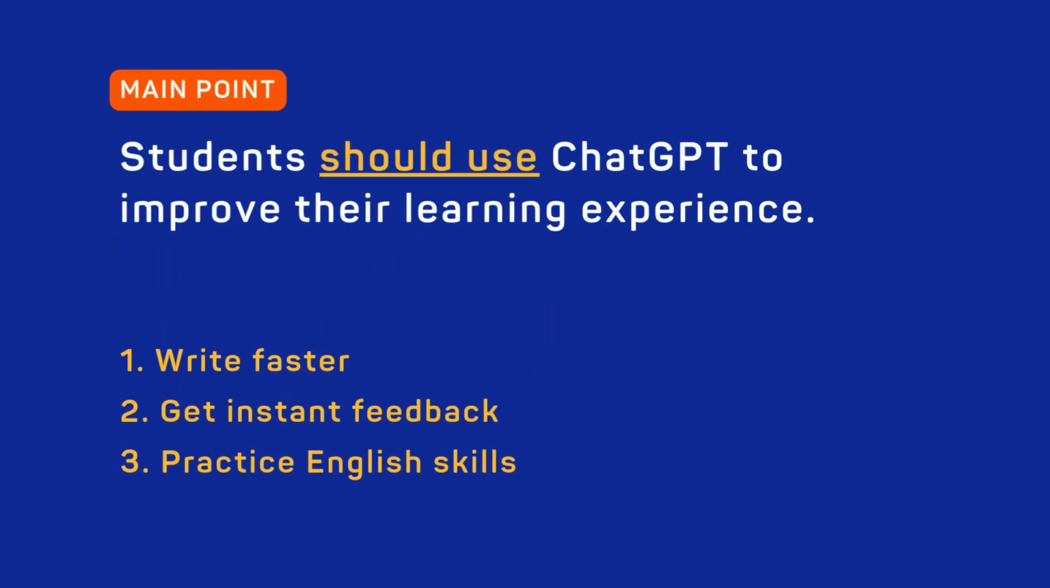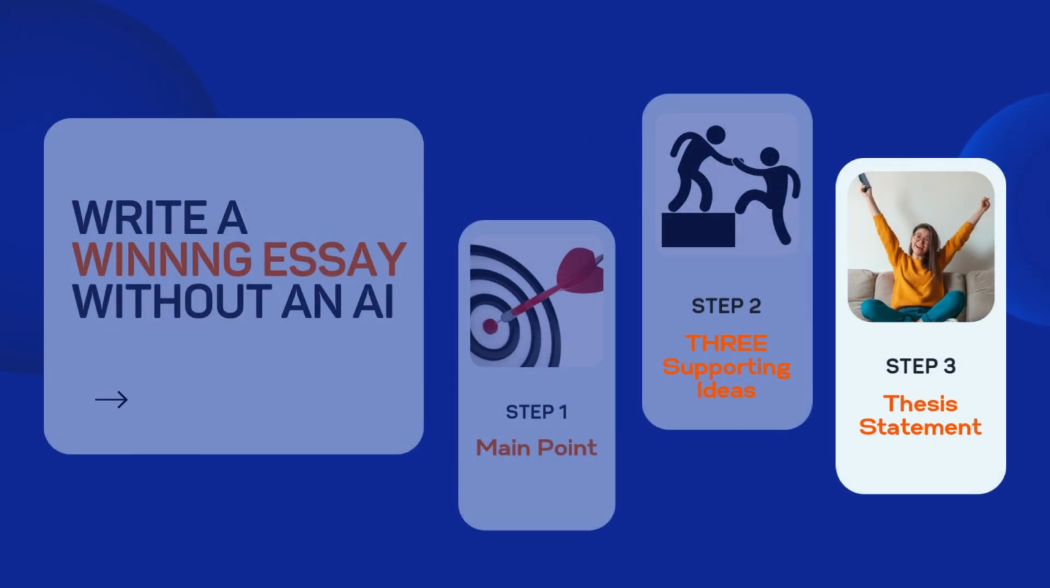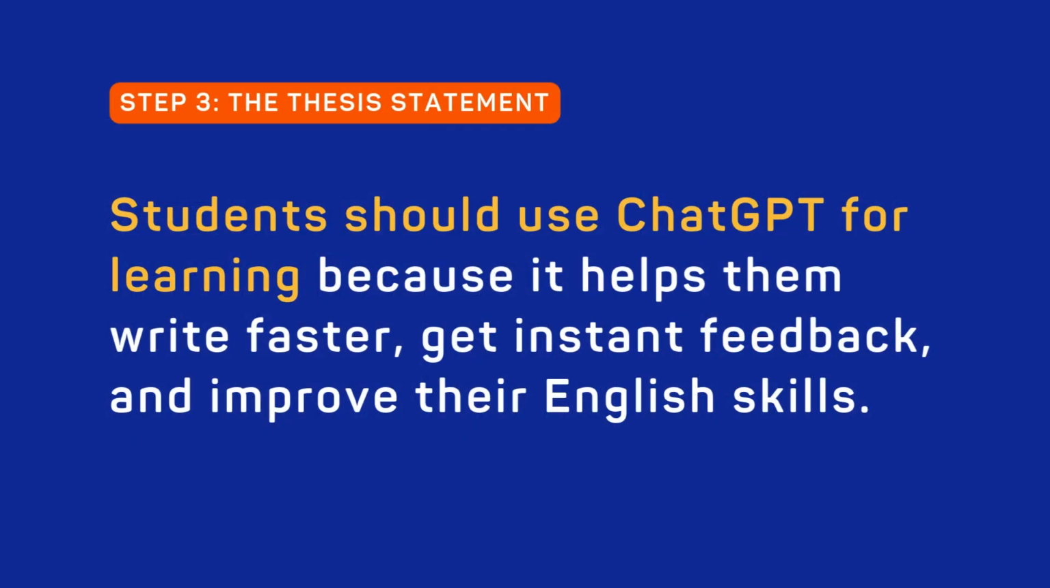Now that you have your main point and 3 reasons, you can write your thesis statement. Just combine them into one paragraph, like this. Students should use ChatGPT for learning because it helps them write faster, get instant feedback, and improve their English skills. There you go. Your thesis statement is also your outline. You just map out your entire essay in one paragraph.